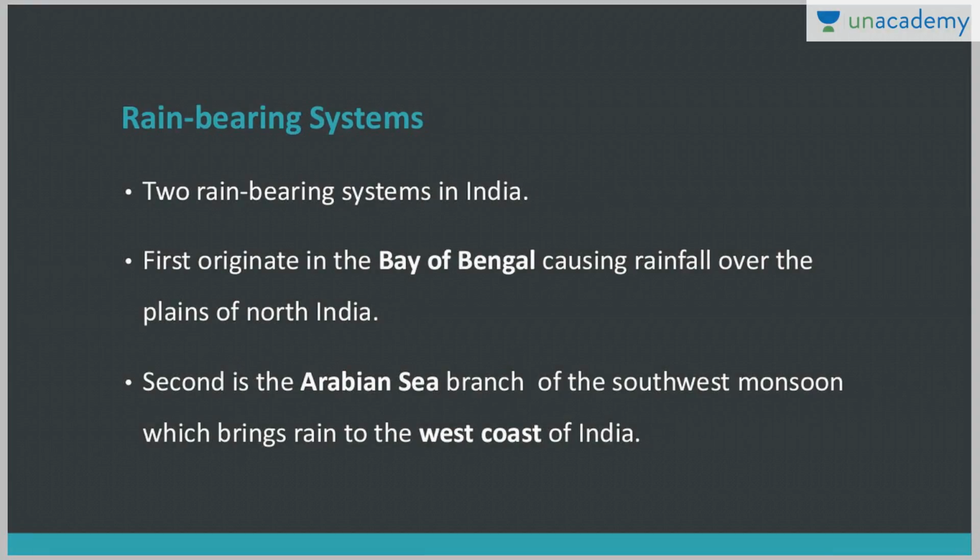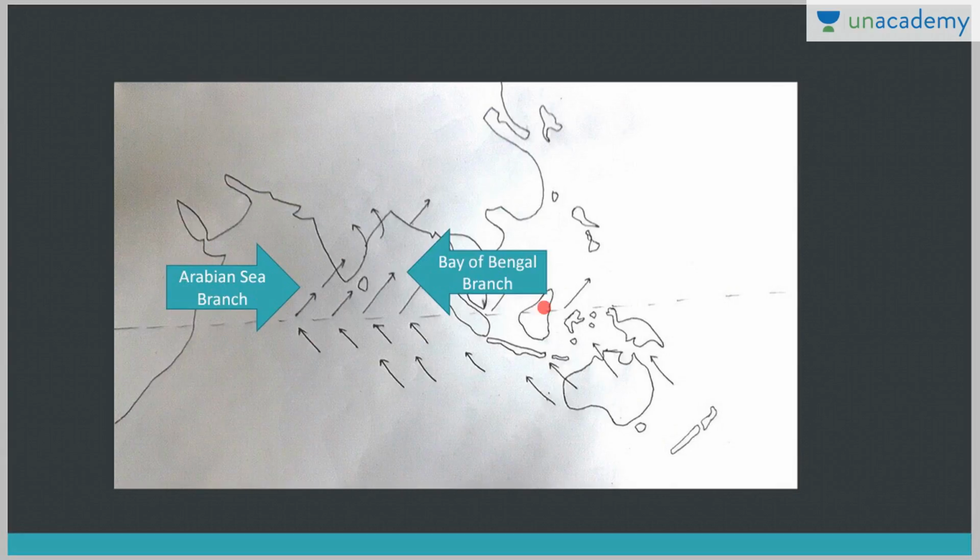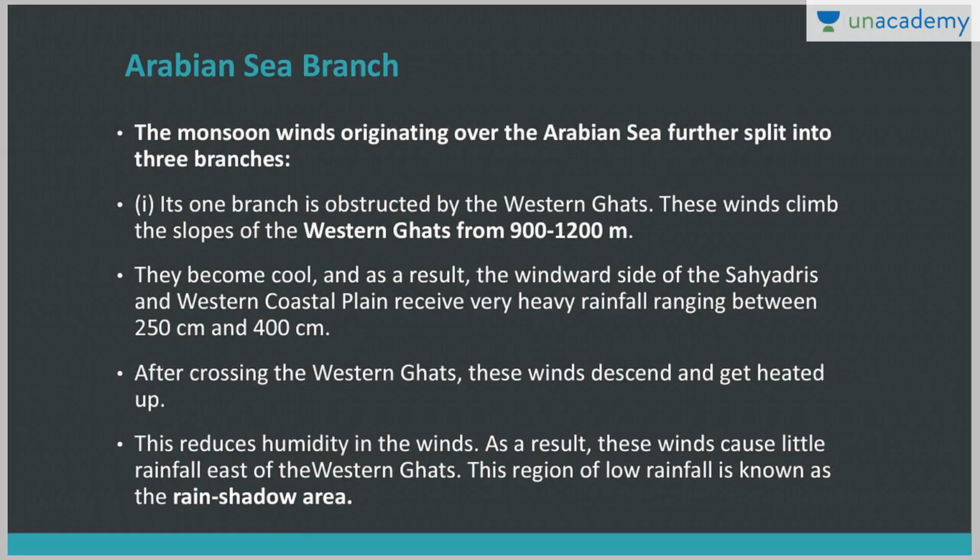Now there are two rain bearing systems in monsoon. One first originates in the Bay of Bengal, causing rainfall over the plains of North India, and the second one is the Arabian Sea branch of the southwest monsoon, which brings rain to the west coast of India. So one is this Arabian Sea branch and the second one is the Bay of Bengal branch. Through these two branches India gets monsoon rainfall. Okay, now let's discuss these two branches in detail.